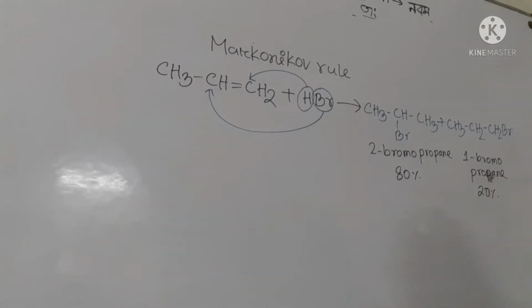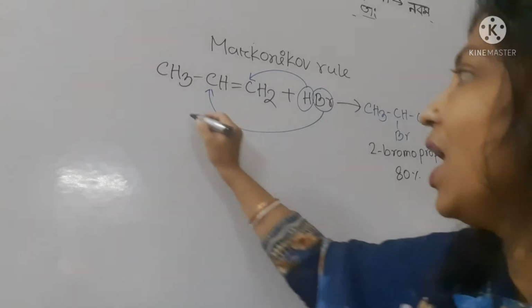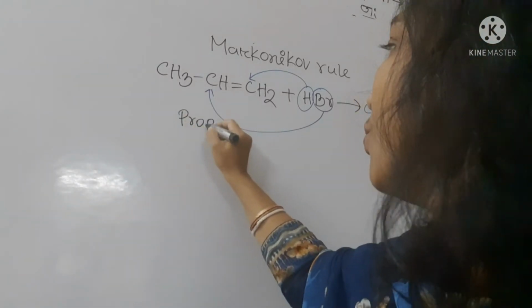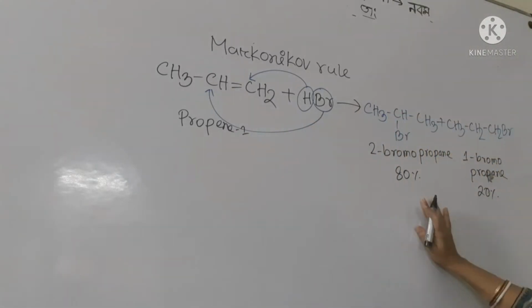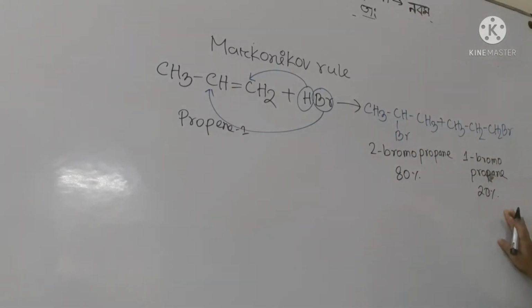This is propene. When it reacts with HBr, it produces 2-bromopropane at 80% and 1-bromopropane at 20%. So this is the Markovnikov rule.